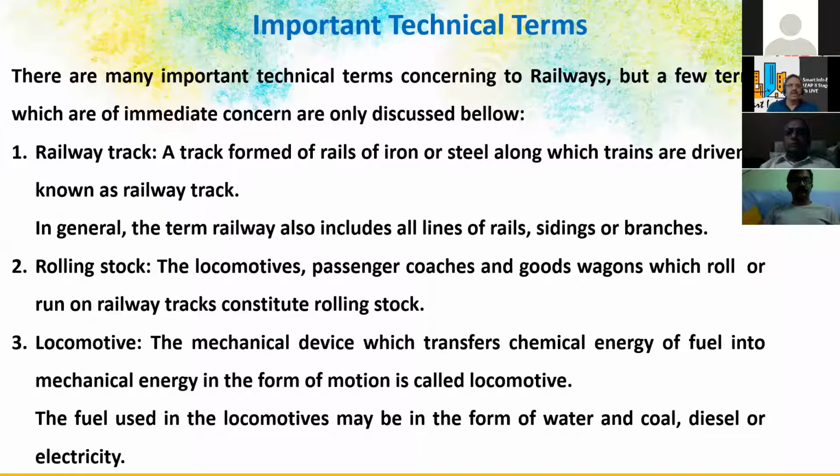Rolling stock is the locomotives, passenger coaches, and goods wagons which roll or run on rail. The locomotive is the main engine that pulls all the rolling stock, which transfers the chemical energy of the fuel into mechanical energy, and now electrical energy into mechanical energy.